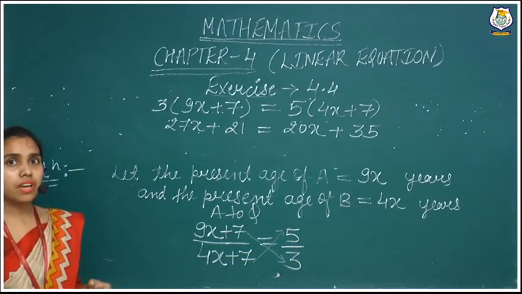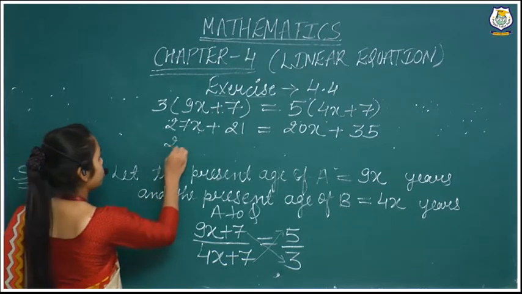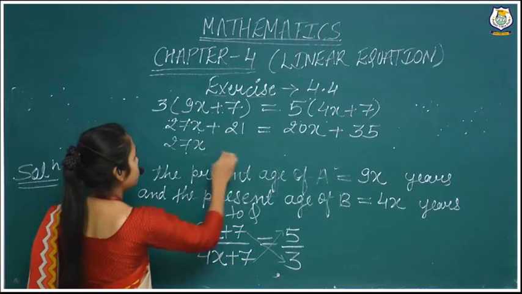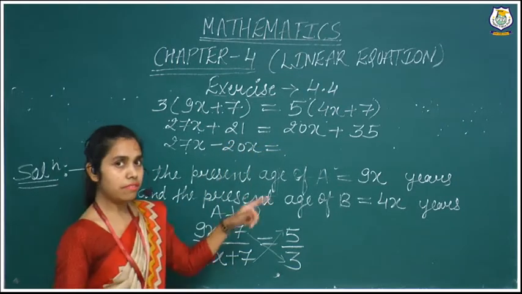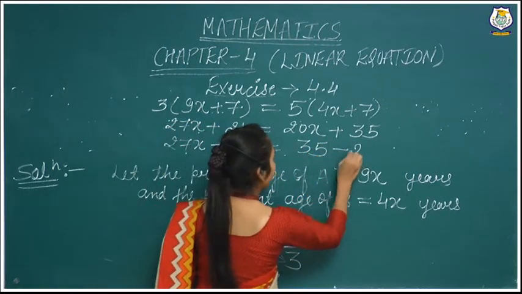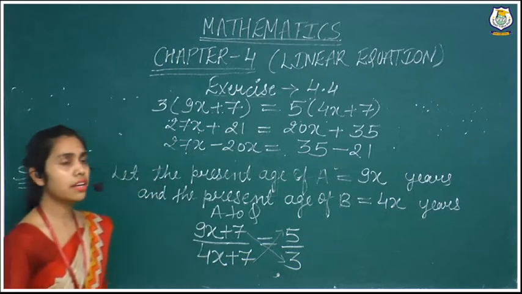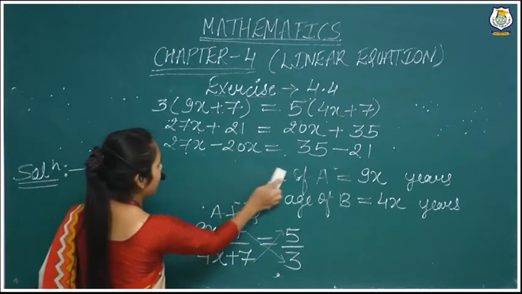Now what will we have to do? As in the previous question, we will do the variable separation and constant separation. So 27x, this 20x I will take on the left side, 35 stays in its place, and this 21 I will take on the right hand side. Now we will find the value of x.